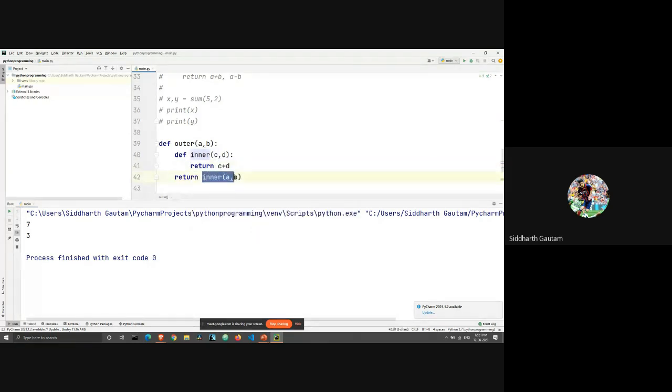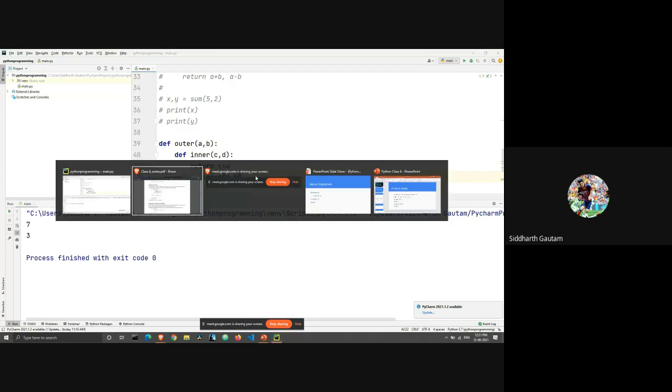So this is the line where we are calling the inner function, and that's returning us C and D, which means the value of this line, the value which I've selected, the value of this is C plus D, right? Which means this is just an overly glorified way of writing a function for summing two values.